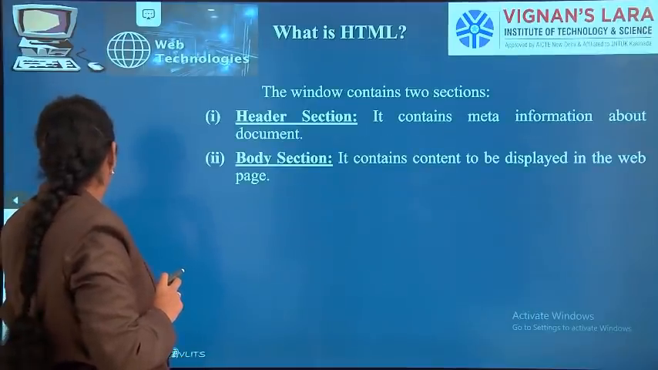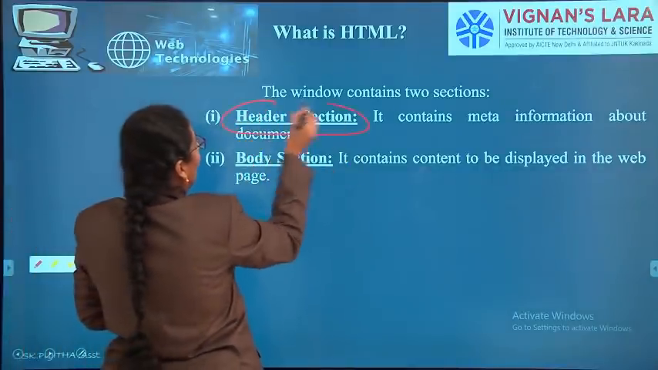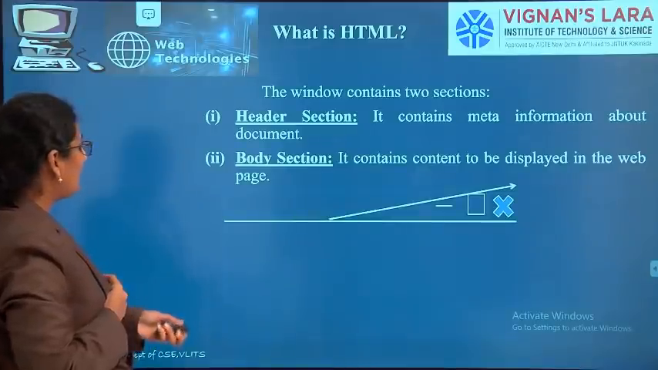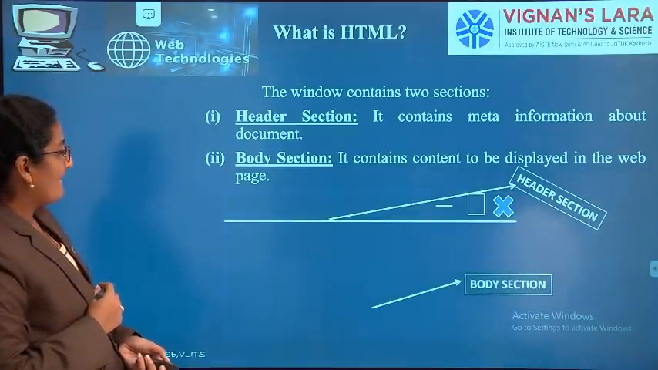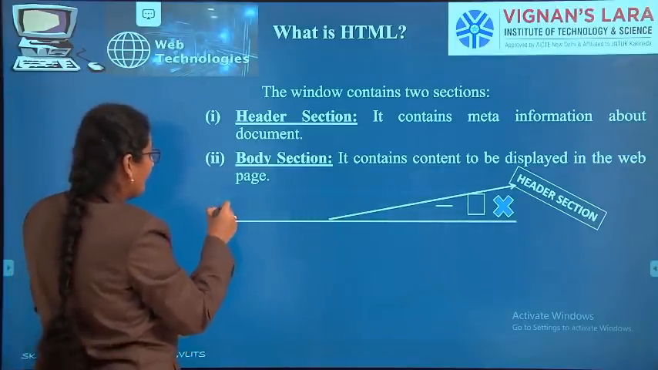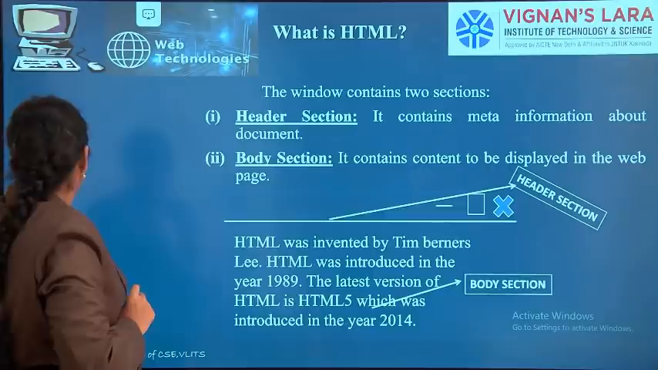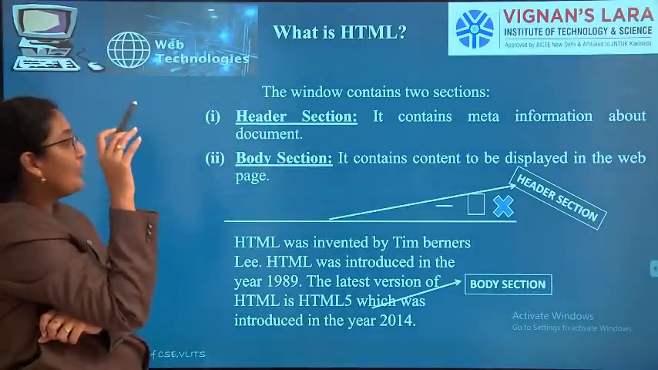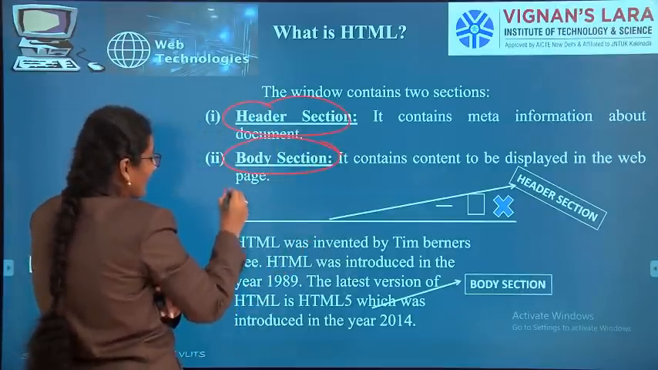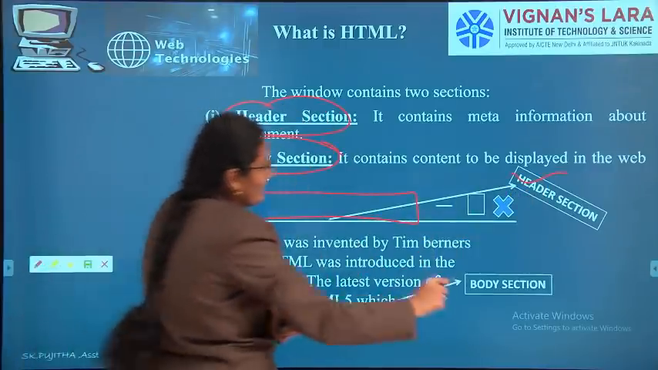Next one. The window will have two sections. One is header section, next one is body section. You can look here, you can see the header section and the body section. Every window is divided into two things, header section and body section.